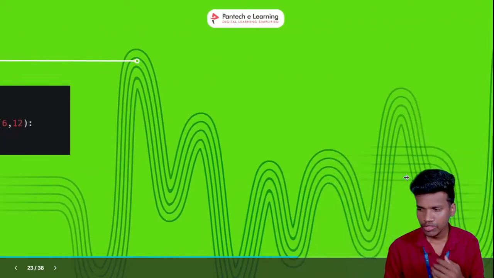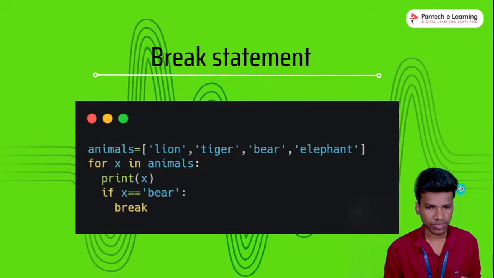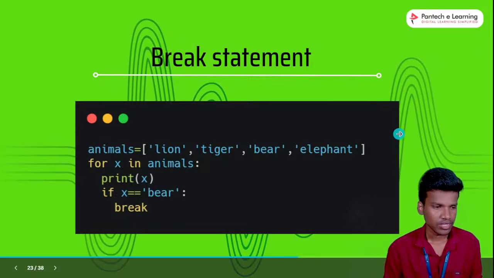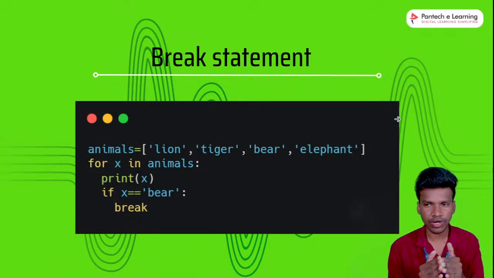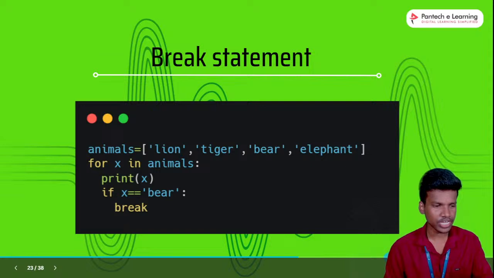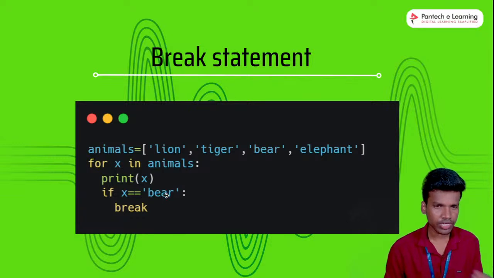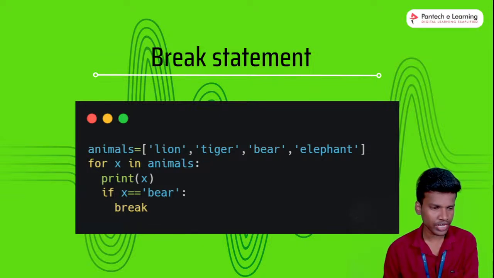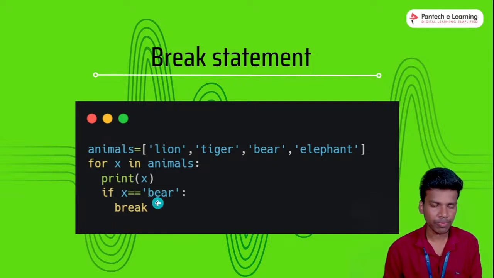Okay, so next we are moving to the break statement. What is the break statement exactly? When the condition reaches a particular item, the loop will automatically be stopped. We already discussed what a for loop is: once the condition is fulfilled or finished, the loop will be stopped. Exactly, the break is used for stopping the program in between.